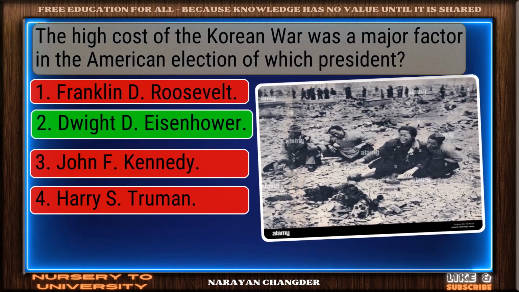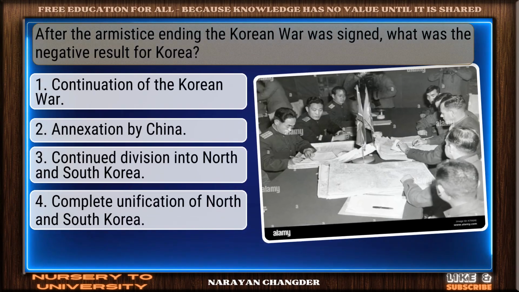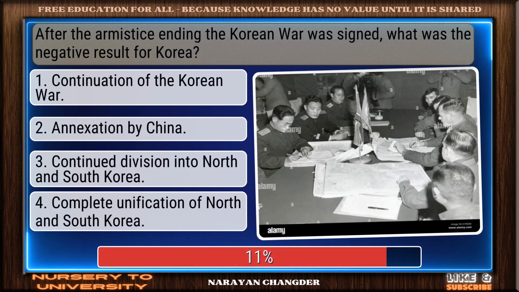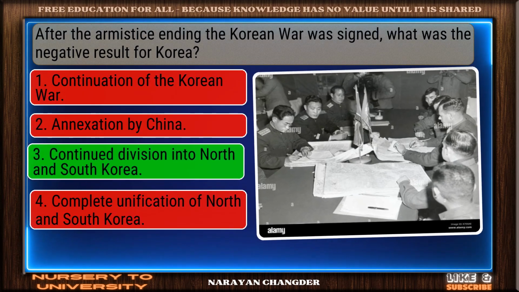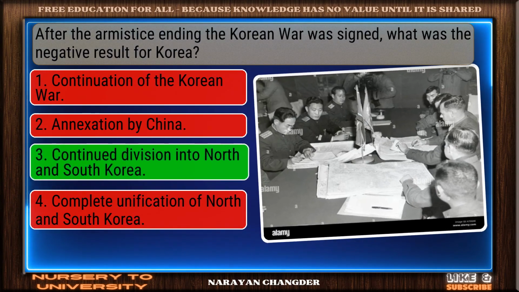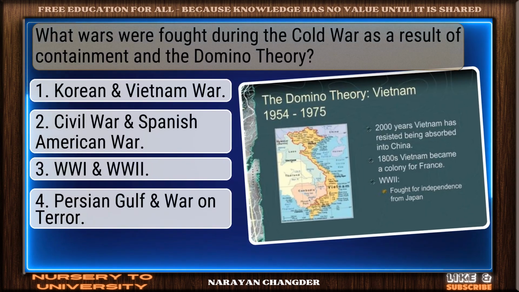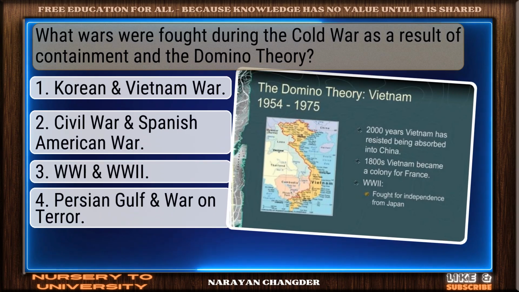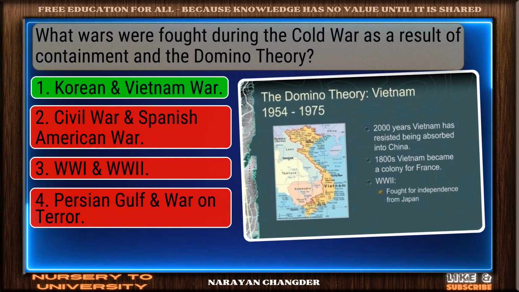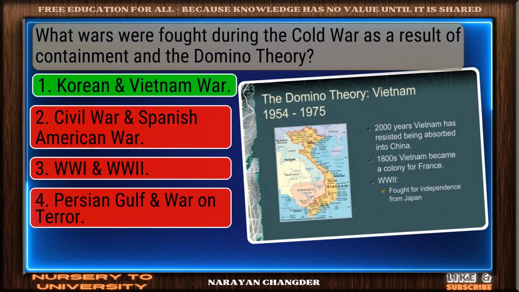Great thinking. Dwight D. Eisenhower is the right choice. After the armistice ending the Korean War was signed, what was the negative result for Korea? Nice work. You chose continued division into North and South Korea, and it is correct. What wars were fought during the Cold War as a result of containment and the domino theory? Excellent. Korean and Vietnam War is a brilliant choice.